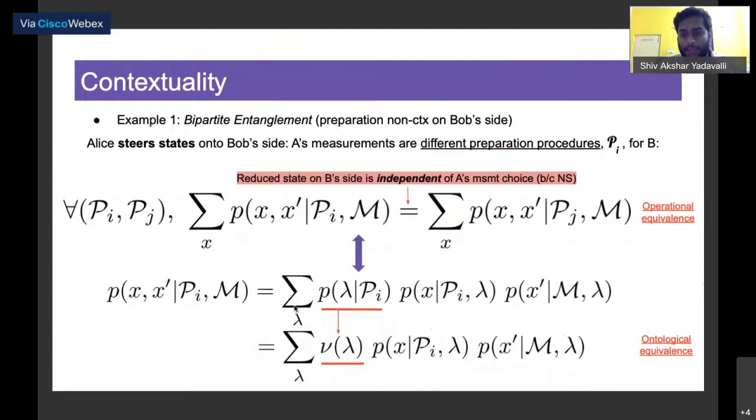Thus, in this expression of our ontological model, we remove the conditioning of preparation procedures on our ontic state, as we can see here, and replace it just by nu of lambda instead of p of lambda given p sub i. So we don't have any conditioning with respect to preparation procedures that Bob experiences. So that's preparation non-contextuality as an example.